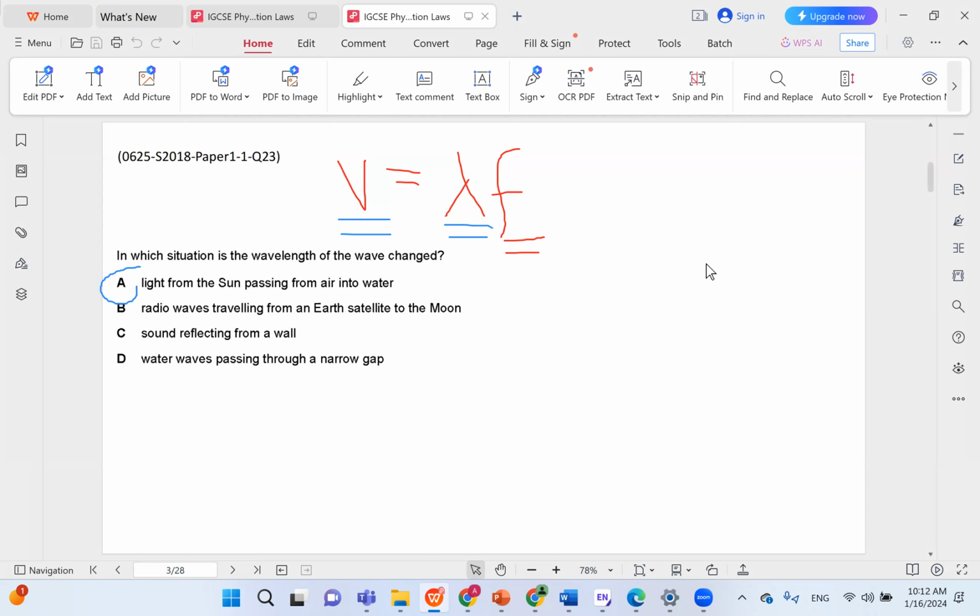What about the other choices? Radio waves traveling from an Earth satellite to the moon. So these are in vacuum anyway, so there's no change in medium because there is no medium to begin with. So there's no refraction in space, definitely.